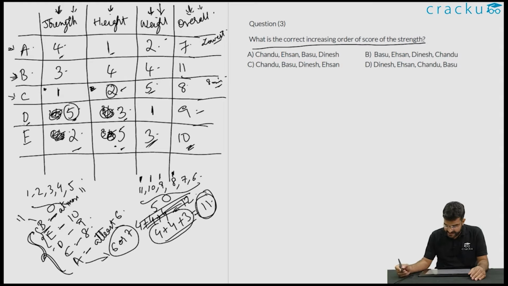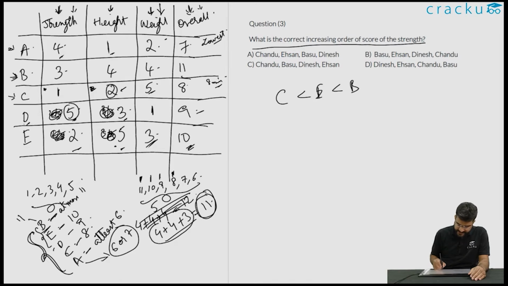What is the correct increasing order of score in strength? If you are looking at the correct increasing order, C has the least, he got 1, less than E who got 2, less than B who got 3, less than A who got 4, and less than D who got 5. Now you can look at it that because there are only 4 people who are given in the list, let us try to eliminate them.